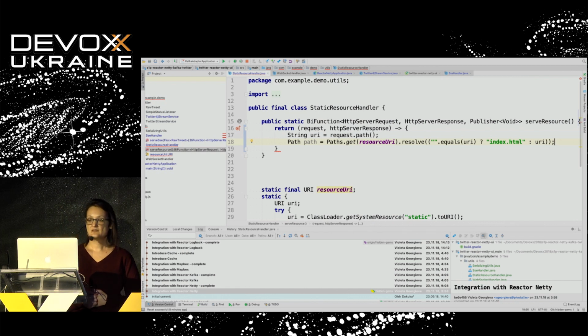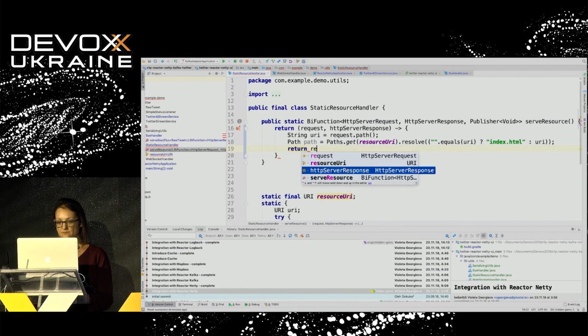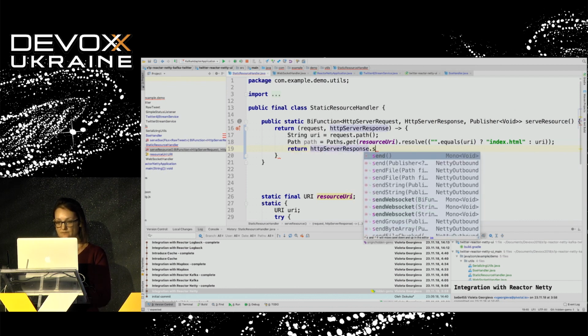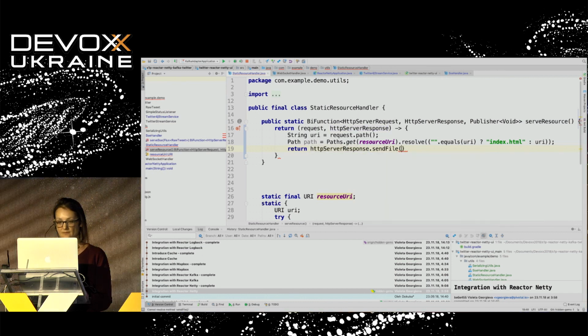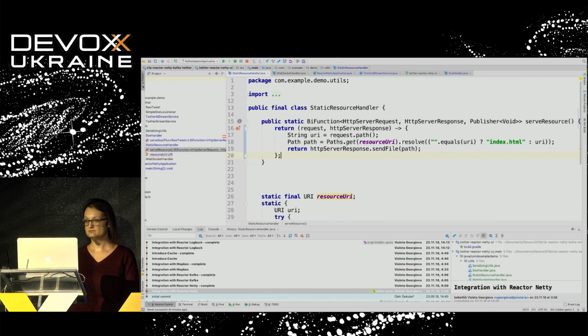When we receive just an empty string, we know that we will return the index HTML, otherwise we will return the file that is requested, and at the end, we will return that file. And that's all.